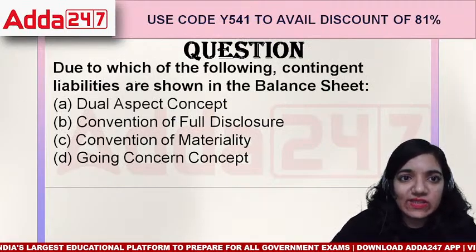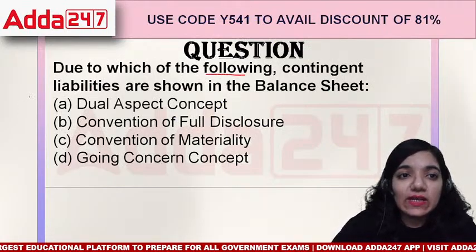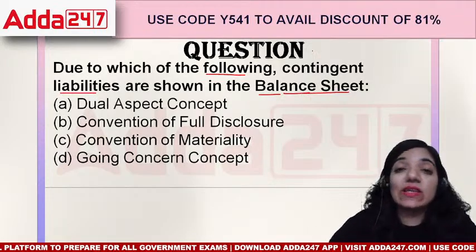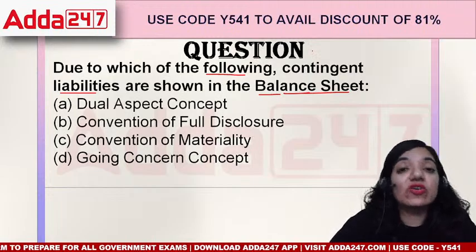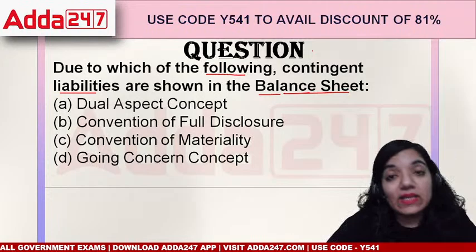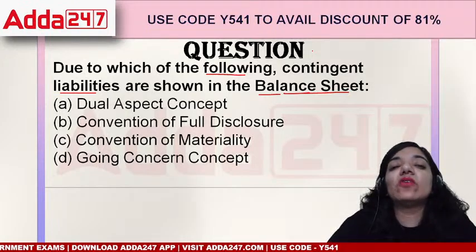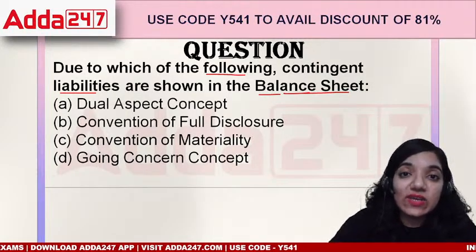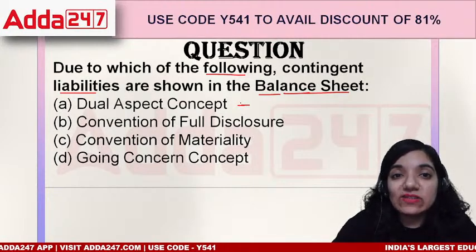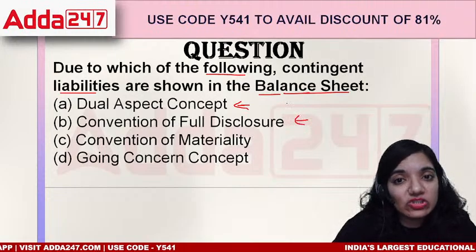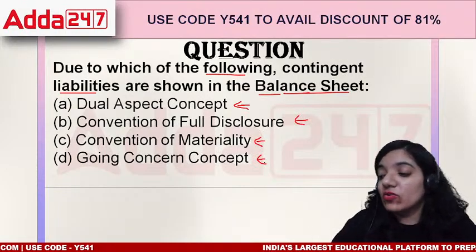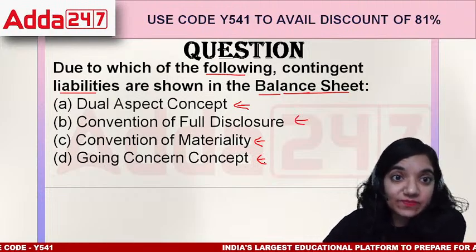The first question says, due to which of the following are contingent liabilities shown in the balance sheet? Contingent liabilities are those liabilities which are not certain yet. There is a scenario that they might or might not materialize. So, which of the following reasons: dual aspect concept, convention of full disclosure, convention of materiality, or the going concern concept?